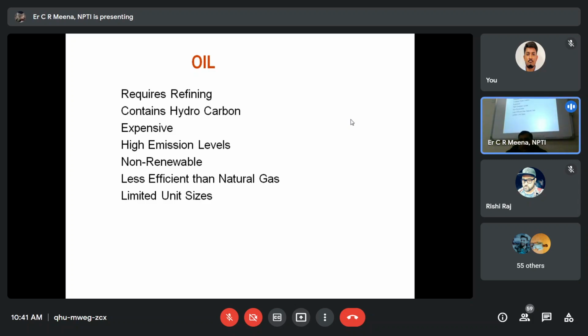Oil requires refineries. Crude oil we are getting from the deep wells, then we have to send it to refineries. Some purification is required. The contents are hydrocarbons, because oil content is hydrocarbons. And it is very expensive. As on date, petrol is approximately 100 rupees per liter. High emission level, polluting also is more. This is a non-renewable energy source, less efficient than natural gas, and limited unit size also. Suppose 210 megawatt, 660 megawatt, like that. These are limited, not more than that.